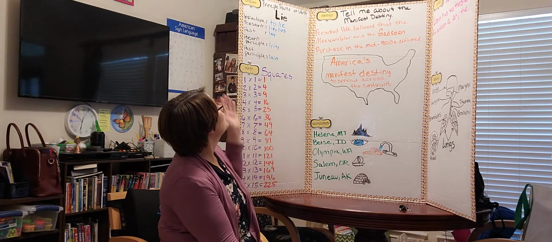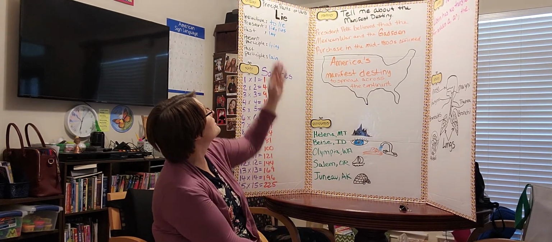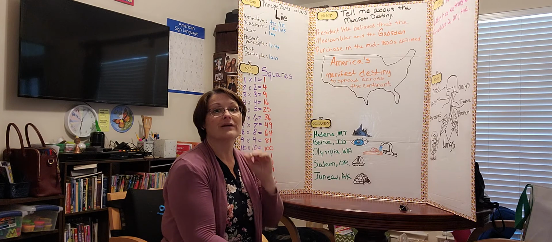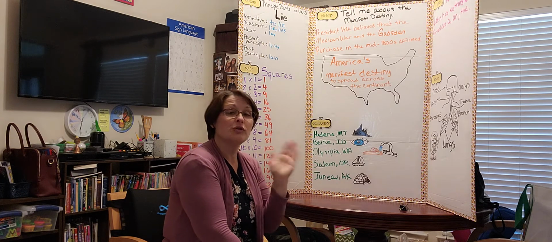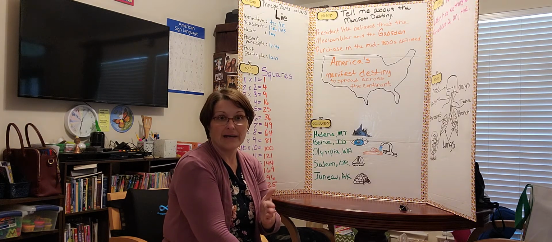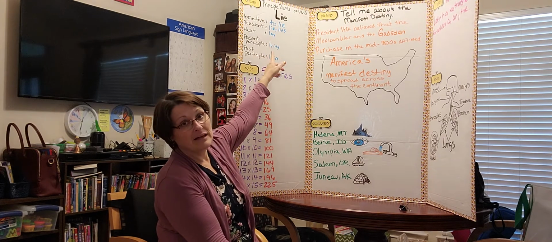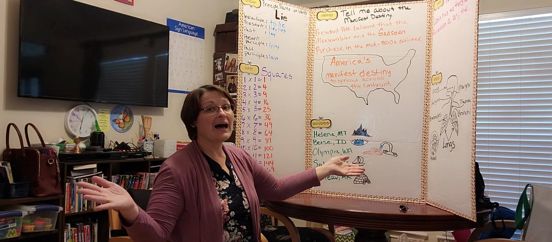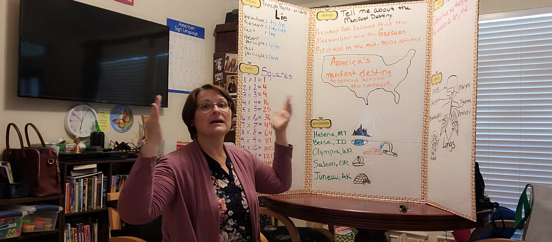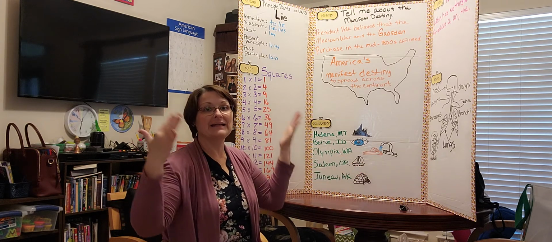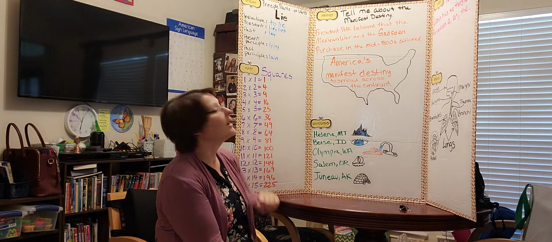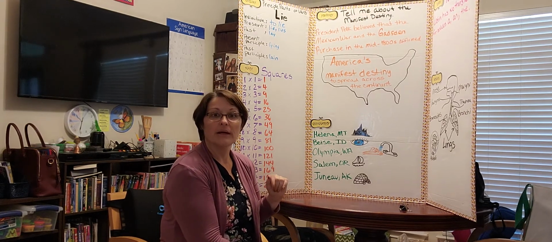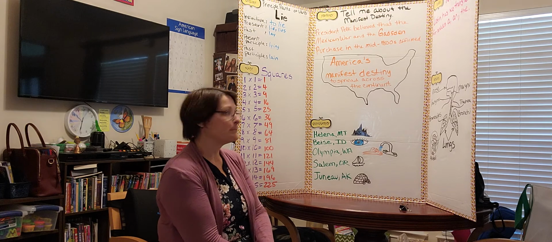From there, we moved into the principal parts of a verb, lie. So we have to lie, lies, lay, lying, lain. To lie, lies, lay, lying, lain. Those are our principal parts of the irregular verb, lie.